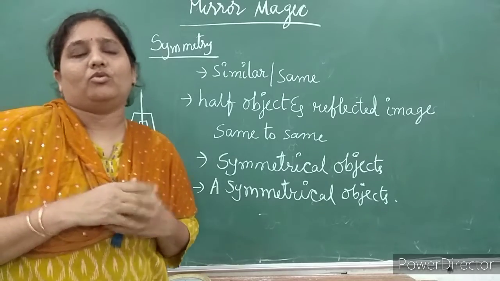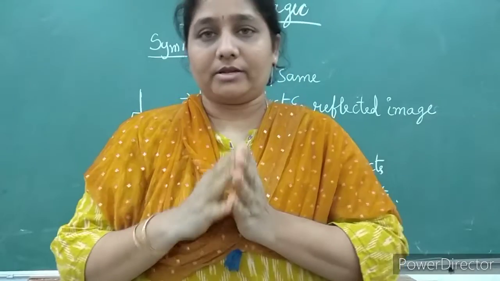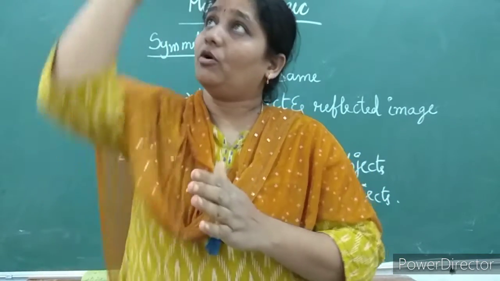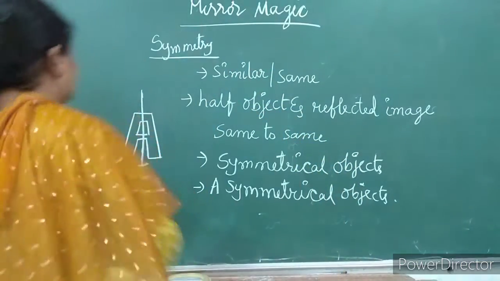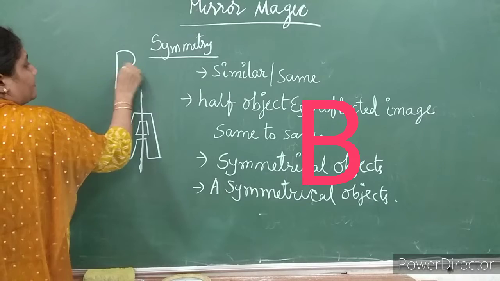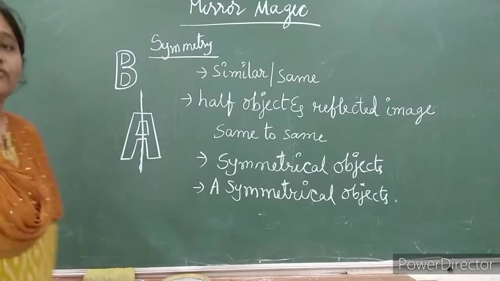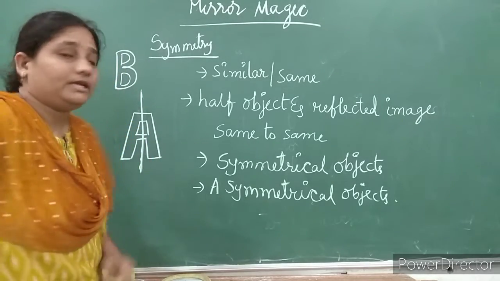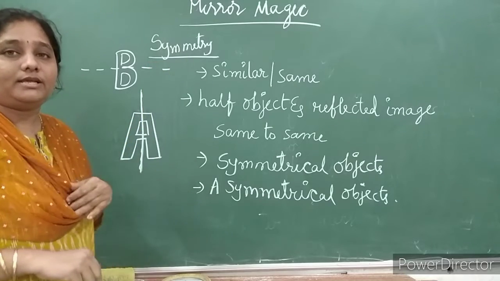Then you will get a doubt. Oh, okay, fine, so the object should be cut straight. No, it's not necessary that every time the object should be cut in a straight mode. Let us see with the next letter, that is your B. In case of B, I am drawing dotted lines horizontally.